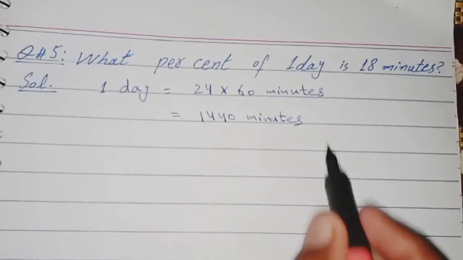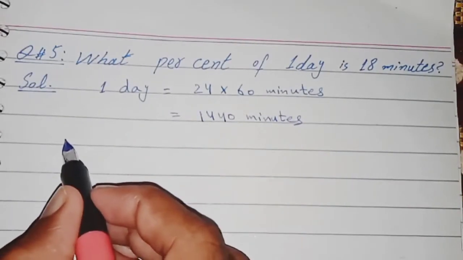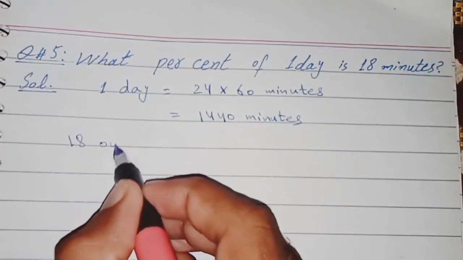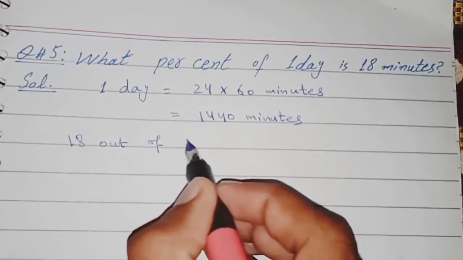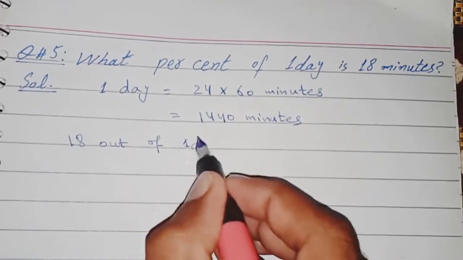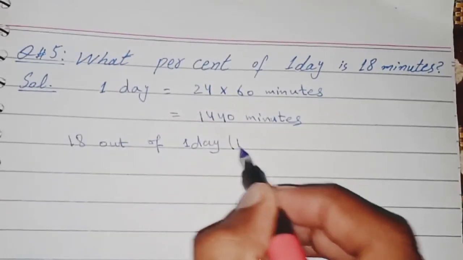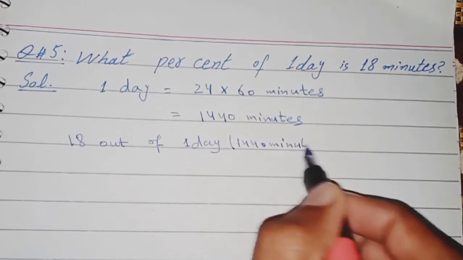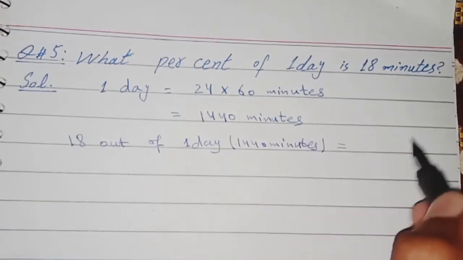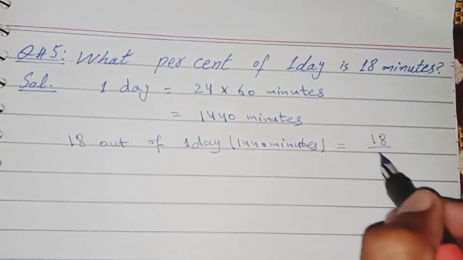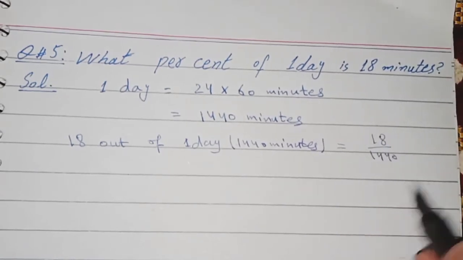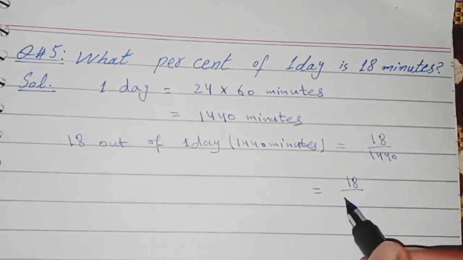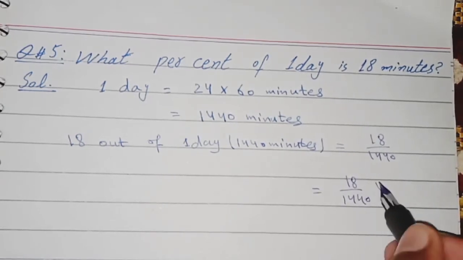Now we will find percentage of 18 out of 1 day or 1440 minutes. That will be equal to 18 divided by 1440. To change in percentage, we will multiply this value by 100.